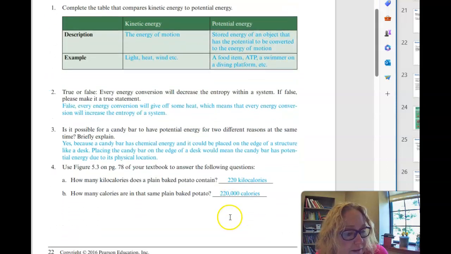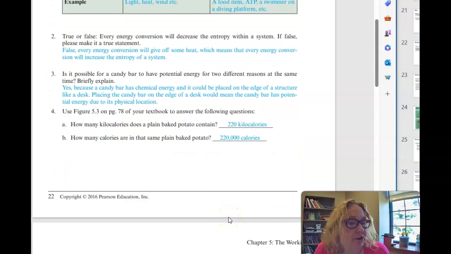True or false? Every energy conversion will decrease the entropy of a system. If false, make the statement true. So every energy conversion gives off heat, and that heat creates disorder, creates more entropy. It goes from, if you will, a gas in your car to the heat and the CO2 in the universe, from a battery to the heat that your game gives off. So it goes from ordered to less ordered, which is an increase in entropy.